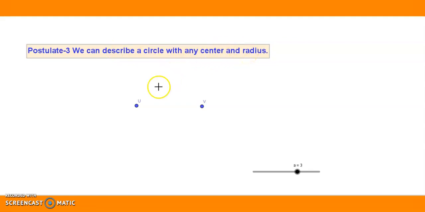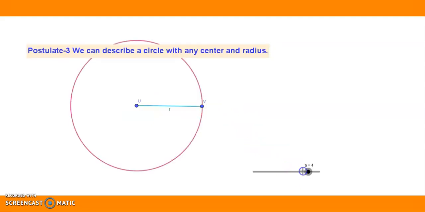So let us take 2 points. I am taking a point U here and I'll consider this as the center. And I am marking one more point, V, and the distance from U to V will be considered as the radius. Let us see what we can do with the given information. U is the center and the distance UV is the radius. Let us see, can we draw a circle? Yes, you know very well, children.